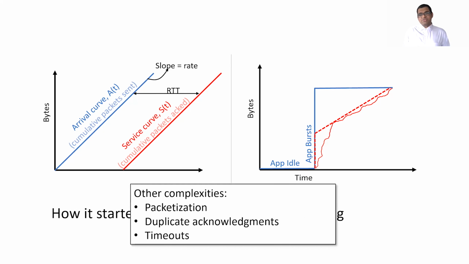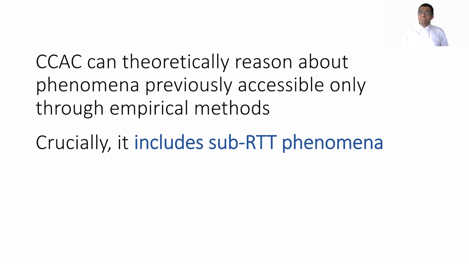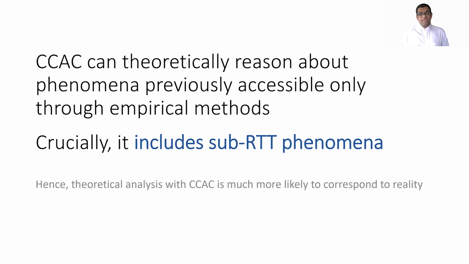And theoretical treatments also often ignore other complexities, such as packetization or the fact that losses are detected through duplicate acknowledgements and timeouts. CCAC is the first tool and method that can theoretically reason about phenomena that were previously accessible only through empirical methods. And crucially, it includes sub-RTT phenomena, which can often be the determining factor in a congestion control algorithm's performance. And therefore, theoretical analysis with CCAC is much more likely to correspond to reality.